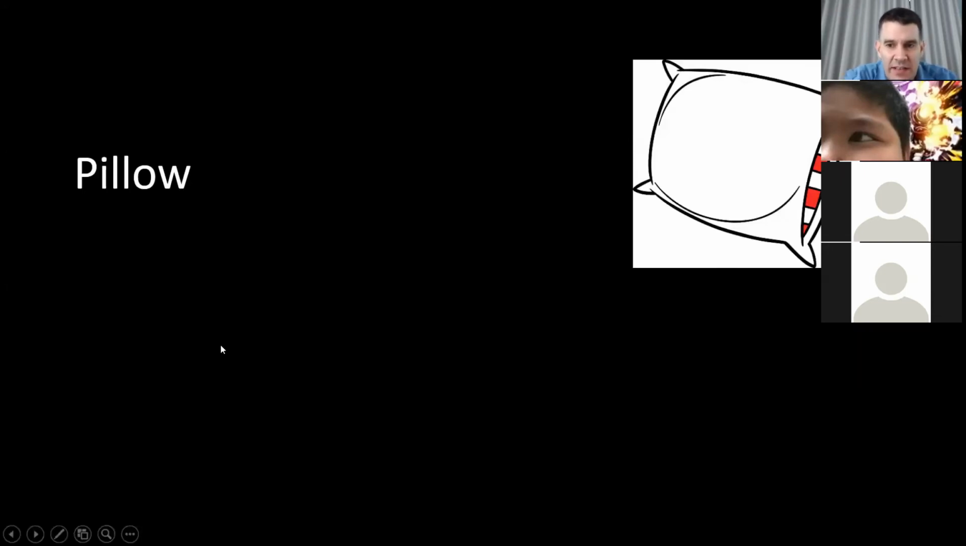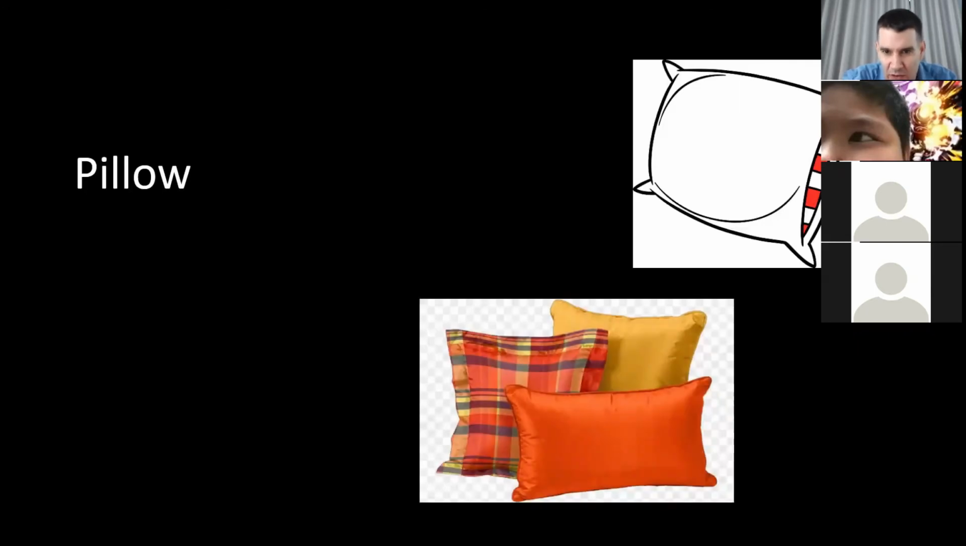We will check to see. Can we count? Yes. 1, 2, 3 pillows. You can count. So this is countable. Pillows. You can have an S on top of pillows.